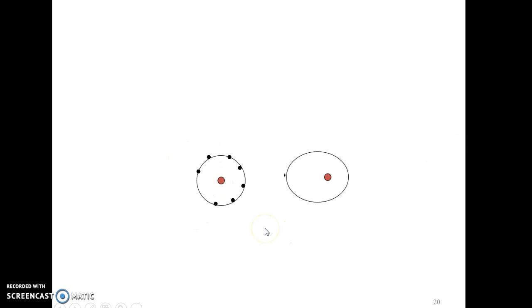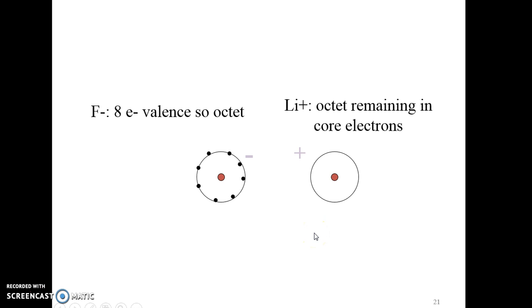Watch this electron as it progresses. Here's the fluorine, here's the lithium. When you bring them close together, the fluorine starts pulling on the electron. It distorts that electron cloud of lithium. What will happen is the electron sees a low energy place here on the fluorine, and it bops off and flies onto the fluorine.